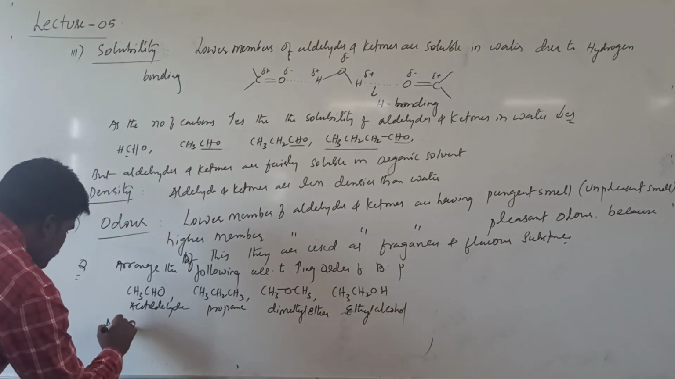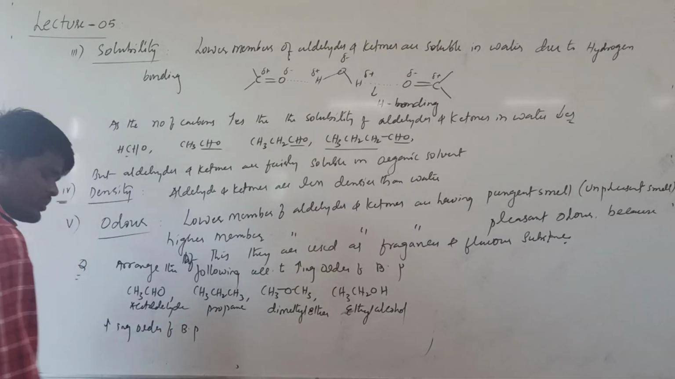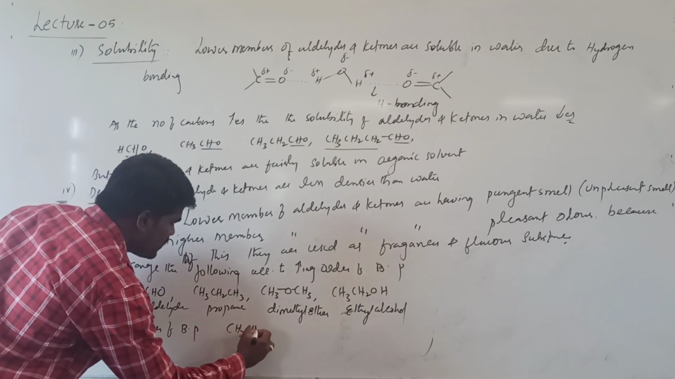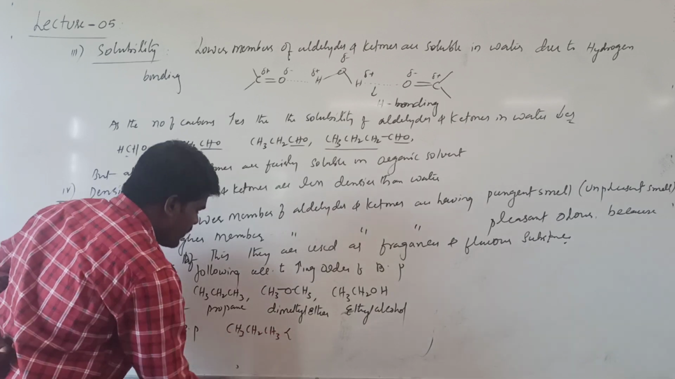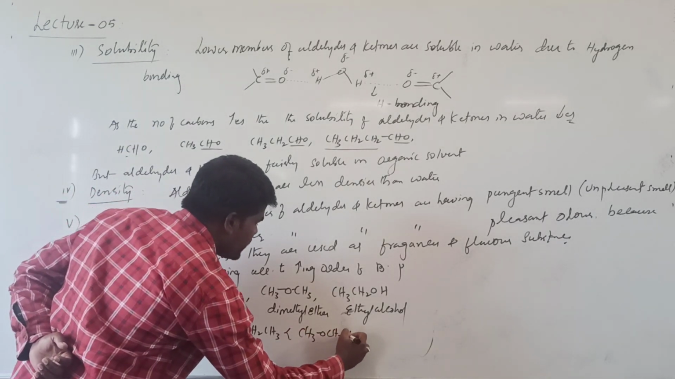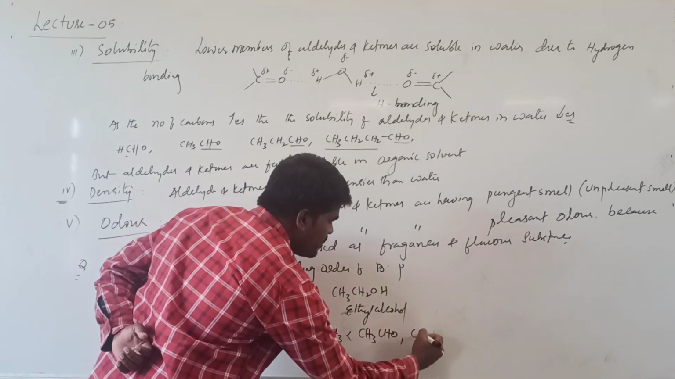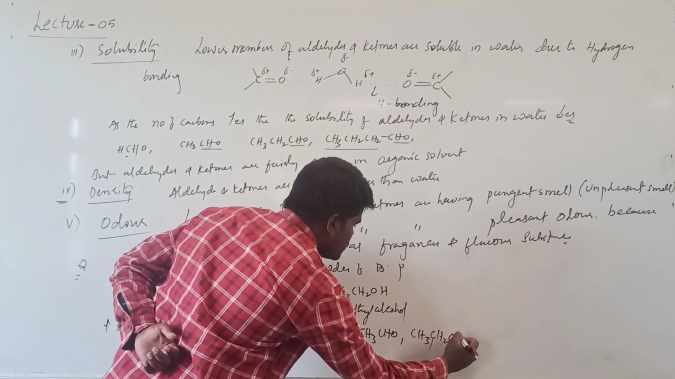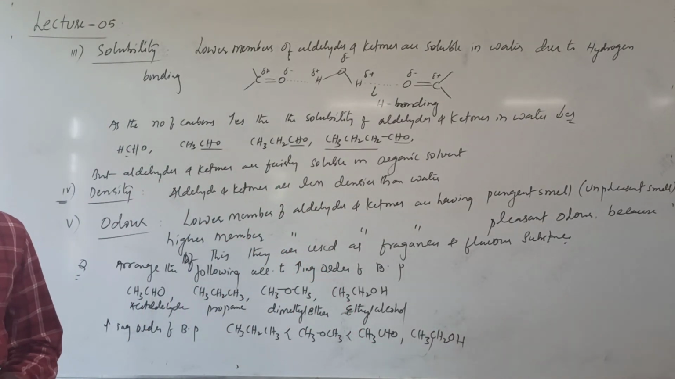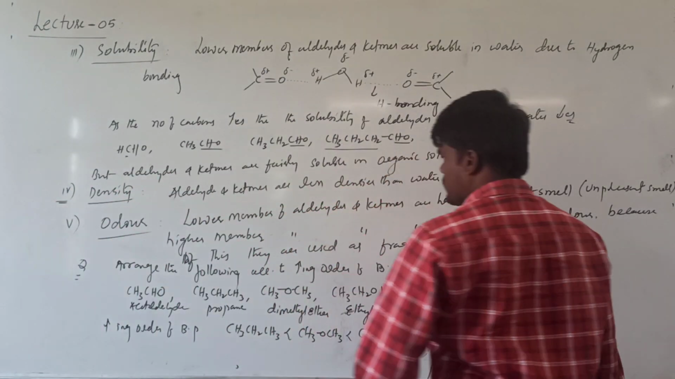Increasing order of boiling point. This is the unsolved in-text question given in the textbook. Hydrocarbons are found to be least, that is propane, followed by the ether, that is dimethyl ether, followed by acetaldehyde, that is the aldehyde, and followed by ethyl alcohol. This is the increasing order of boiling point of given compounds. Okay, this is about the physical properties of aldehydes and ketones. Hope it is clear so far.